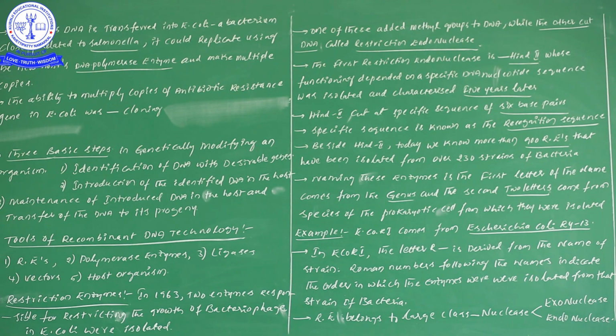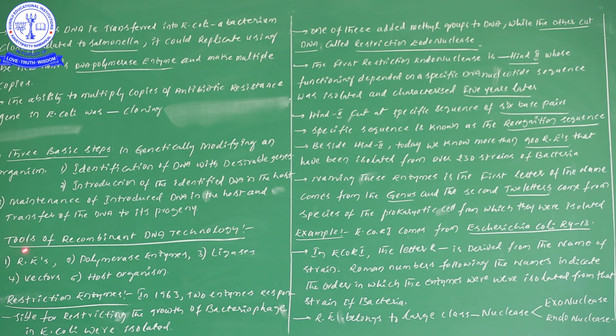Now, for completing this entire biotechnology process, three basic steps are required. First, identification of DNA with a desirable gene; second, introducing the identified DNA into the host; and third, maintenance of the introduced DNA in the host and transfer of the DNA to its progeny. Likewise there are three basic steps. Now, different types of tools are required for the creation of recombinant DNA technology: restriction enzymes, polymerase enzymes, ligase enzymes, vectors and host organisms.